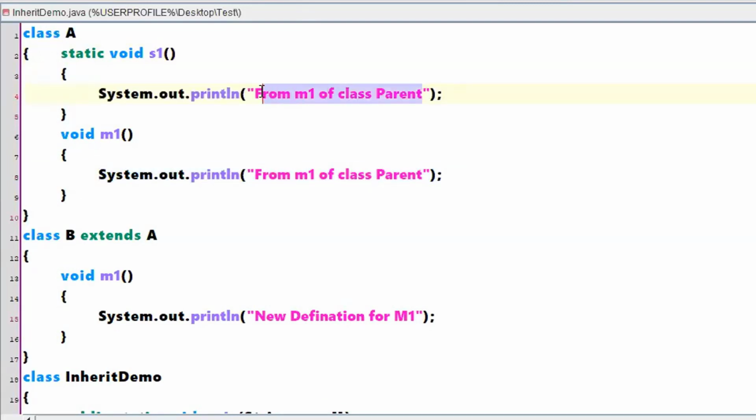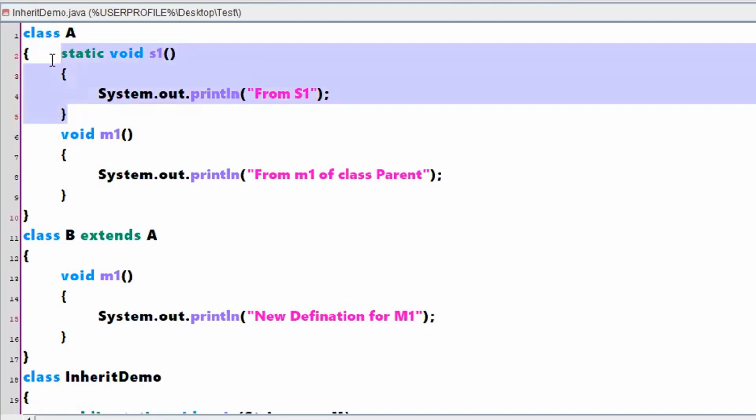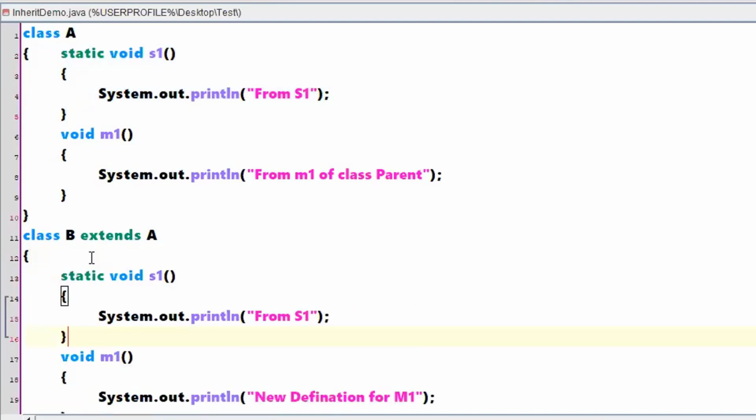Let me write "from S1". When you hear the statement S1, you should be clear that this is from a static method from class A. Let me copy this part and paste it here.